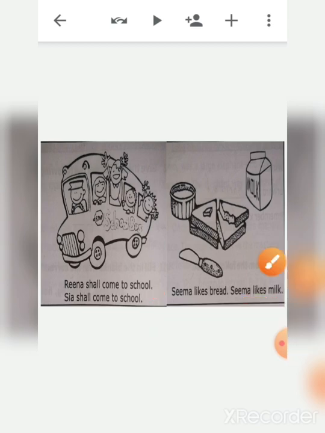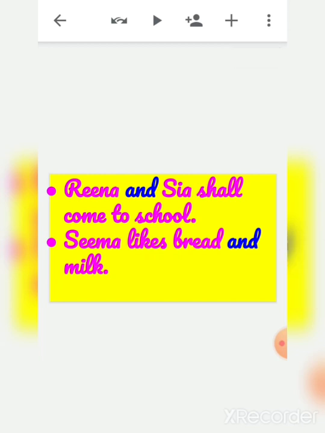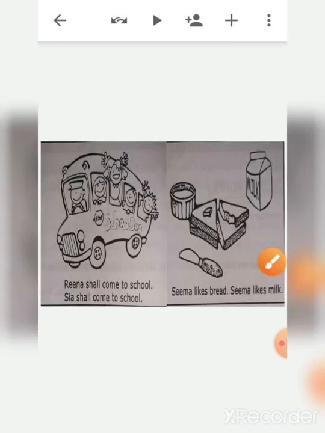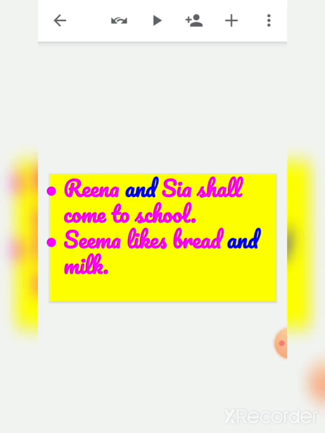Now what will happen if we write the sentences like this? Reena and Sia shall come to school. Now in the second one, Seema likes bread and milk. Individually all the sentences were making meaning, but what I have done is I have joined the sentences, right?